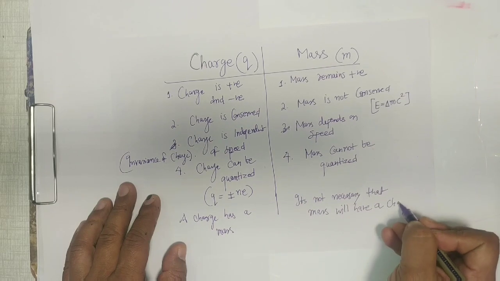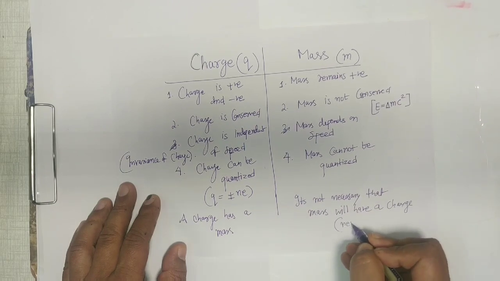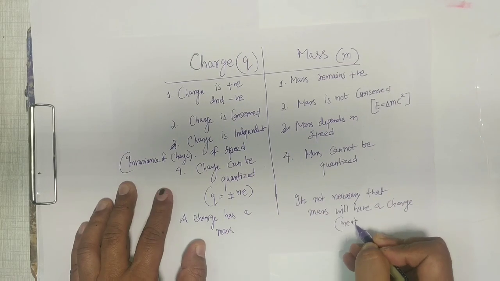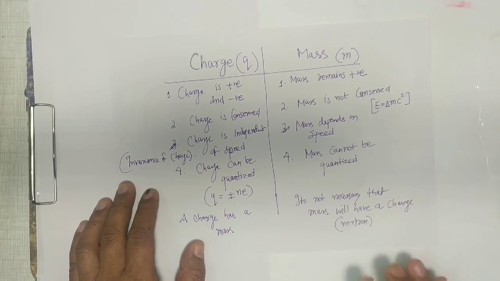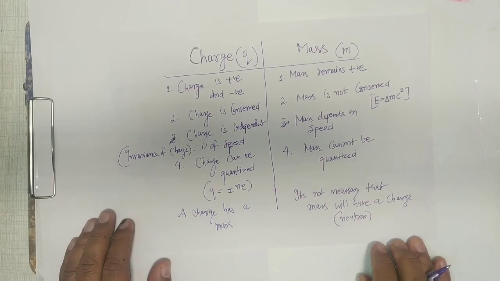Like we know the neutron. A neutron has a mass, but it doesn't have charge.